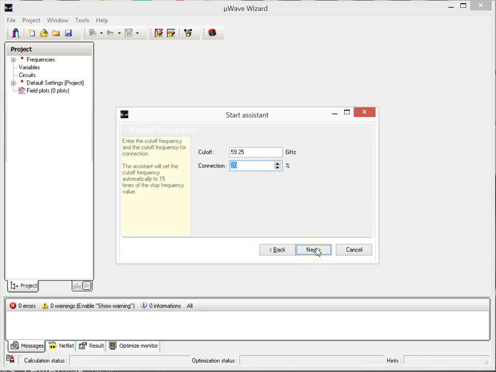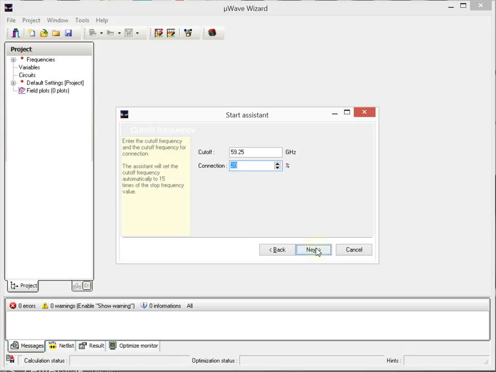Next, he calculates the cutoff frequency. This means up to which frequency he will consider the modes in the elements. And the connectivity is the part which will transfer to the next elements, here in this case 20%.